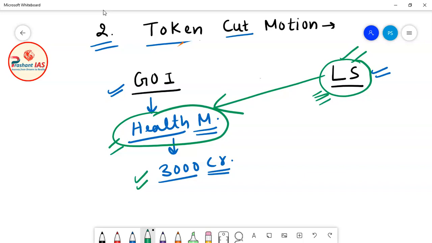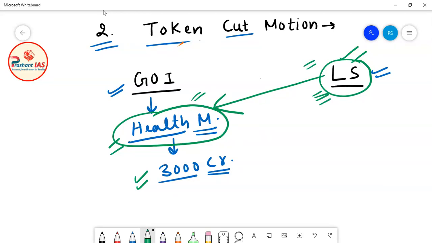So in all, we can say that Lok Sabha is not happy with the work of health ministry. Lok Sabha is angry with health ministry. So now Lok Sabha wants to express its grievance towards health ministry and warn it. Lok Sabha wants to give a hint to health ministry that you have not performed well. We are giving you one more chance. Perform well. Otherwise, we can take some serious action against you.